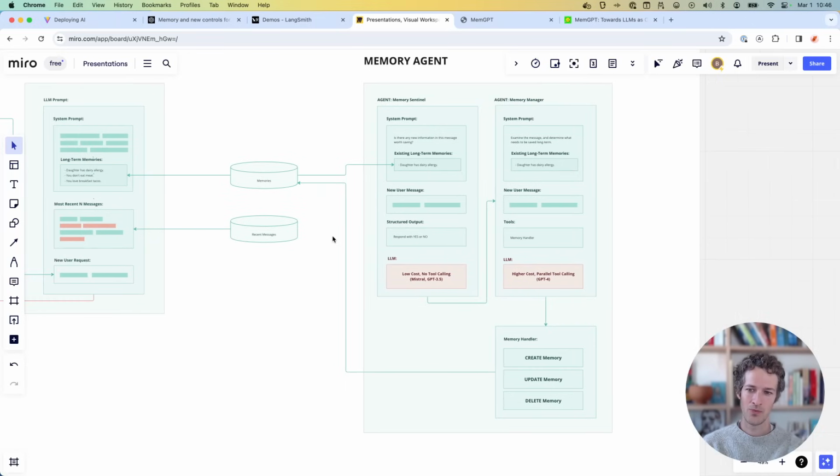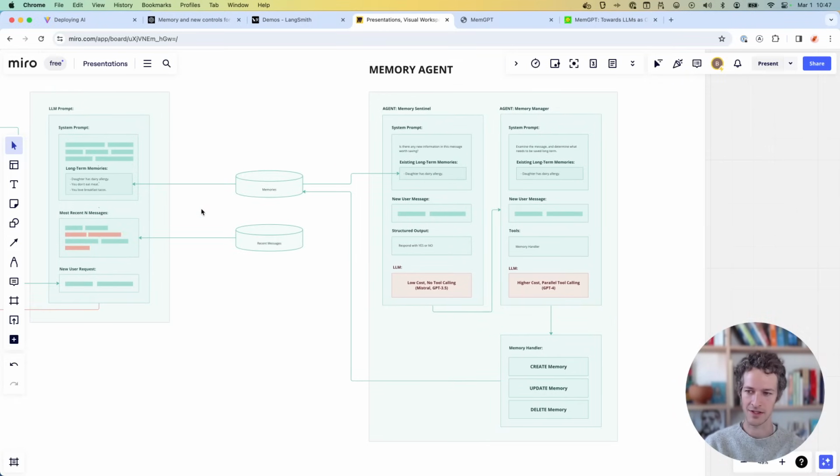Another option is, maybe some of these memories are served from short term or long term, or maybe the last 10 messages are all sent through in this recent messages, so it has that information. You may only need to run this every time you want to condense that message log. Or if you're caching these or storing them in the database, maybe you only save these memories at the end of a user session. So there's going to be different ways to optimize it. The question is, how do you get them into that short-term memory at least? As long as they're in the recent message queue, you don't really need to be saving them perfectly. But the moment they leave that short-term memory queue or you're starting a new session, you will have to have gone through and extracted all of them.